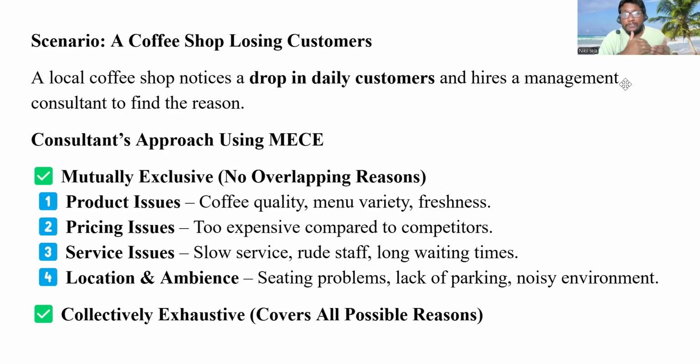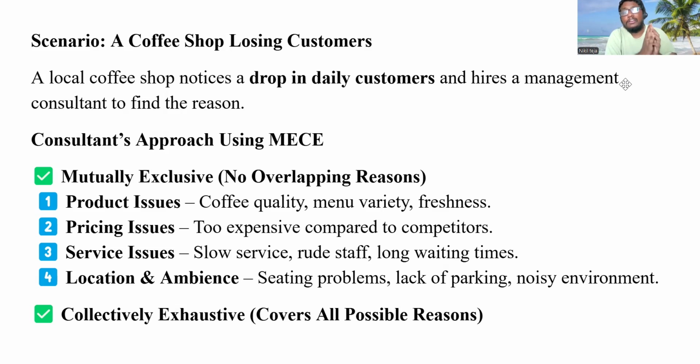So these four are different categories, different reasons. Collectively exhaustive means we are covering all the reasons. Apart from these four, there won't be any other reason for the drop in daily customers. Mutually exclusive means every category is different and there is no overlapping between two categories or two reasons. Collectively exhaustive means we are covering all reasons.